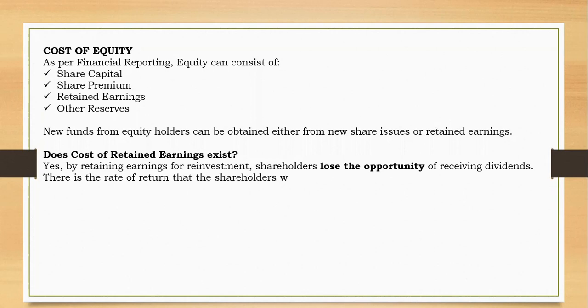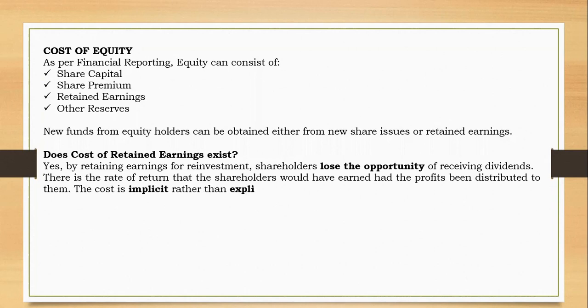Therefore, the cost is the rate of return that shareholders would have earned had the profits been distributed to them, because if profits were distributed as dividends, they could have invested them elsewhere. So it means that there is an implicit cost.